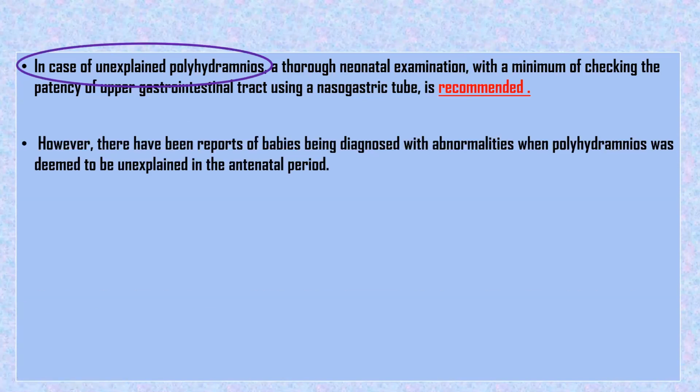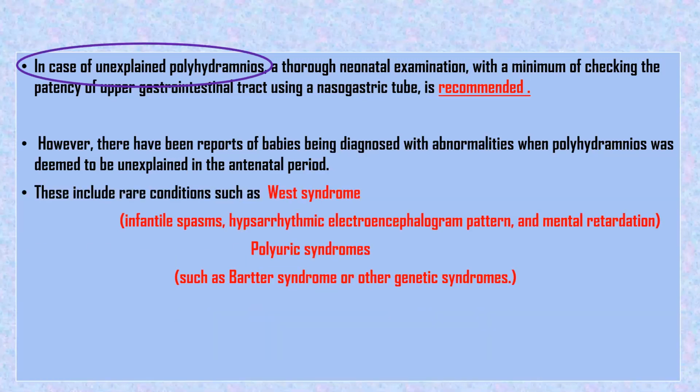However, there have been reports of babies being diagnosed with abnormalities when polyhydramnios was deemed to be unexplained in the antenatal period, that we said already. These include rare conditions such as West syndrome and polyuric syndromes. What is West syndrome? There is infantile spasm, hypsarrhythmic electroencephalogram pattern, and mental retardation.